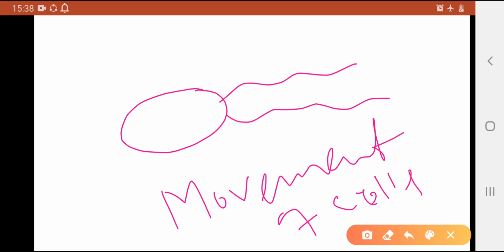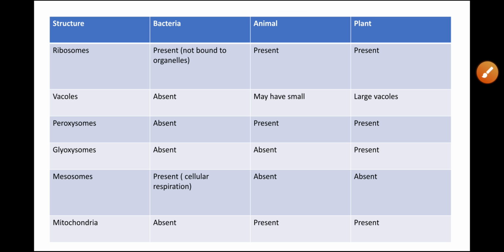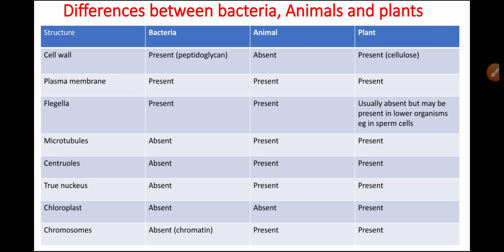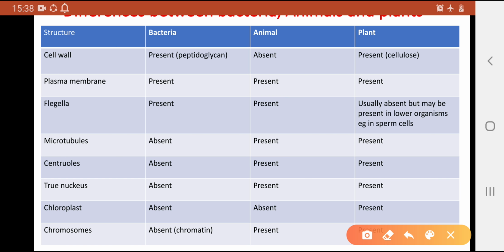Usually plants do not move from one place to another, that is the reason they do not contain flagella, and it may be present in some sperm cells, because sperm has to show movement, otherwise it will not reach its destination.